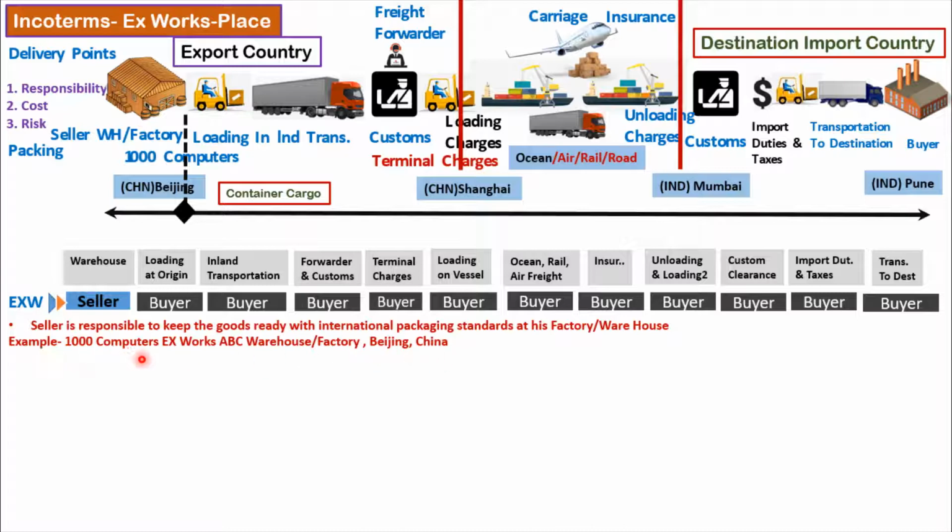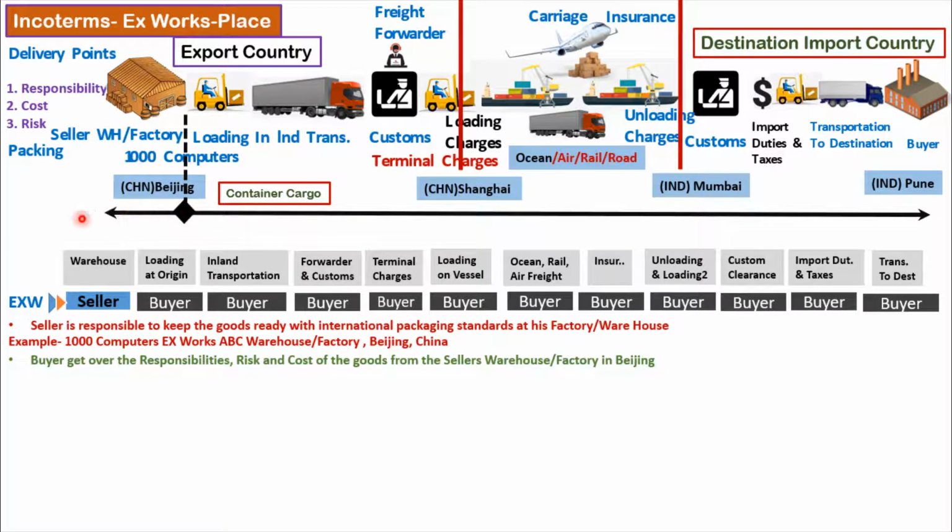So it is 1000 computers, EXWorks, ABC warehouse or factory, Beijing, China. The buyer takes over the responsibilities, risk and cost of the goods from the seller's warehouse or factory in Beijing.